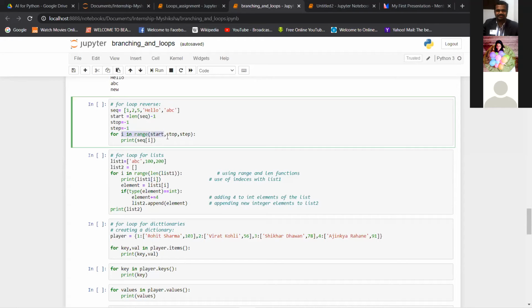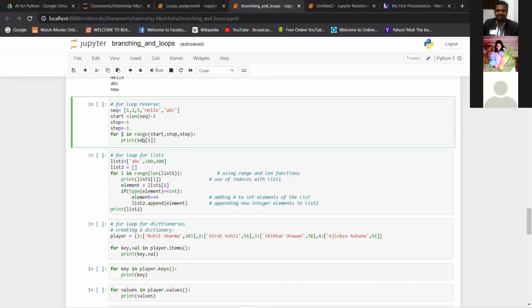So let's just see. This is again a simple thing. I in range start, stop, and step. Instead of the numbers, we are giving variable names here. Start value is 4, stop value is -1, and step is also -1. And we are just doing print of seq[I]. For every I value, that will be the index. The first I value will be 4.